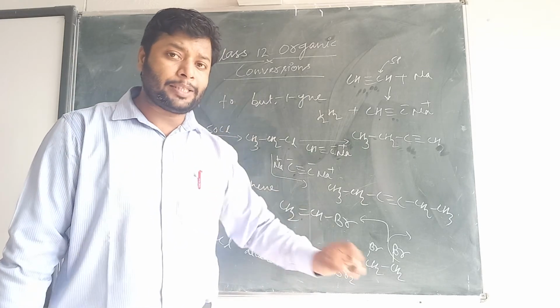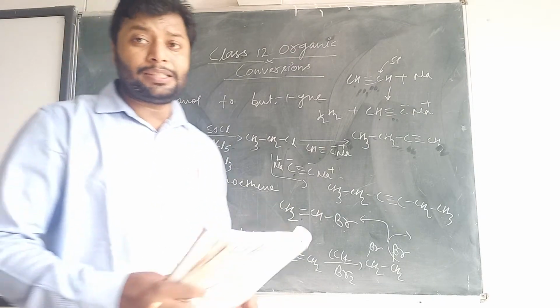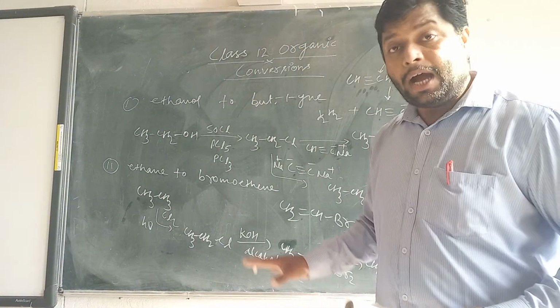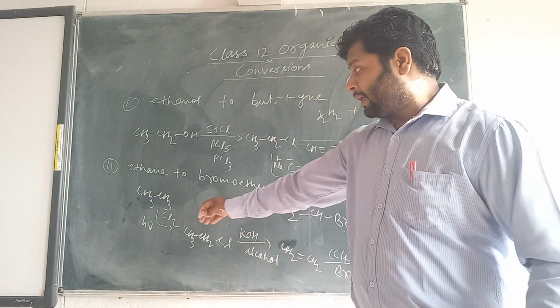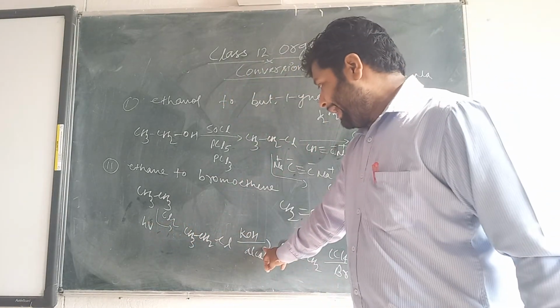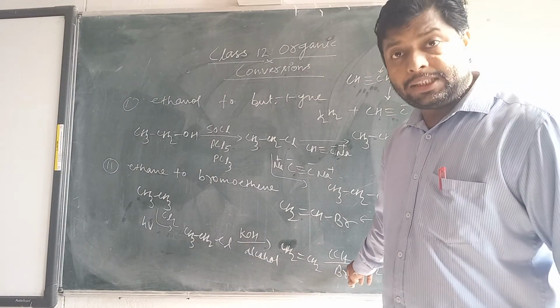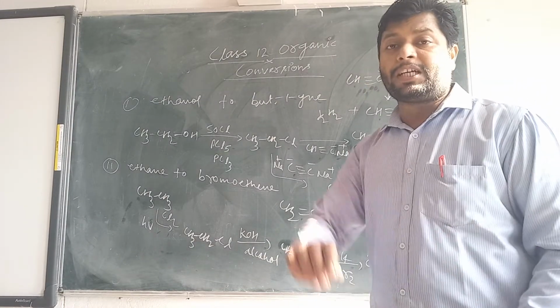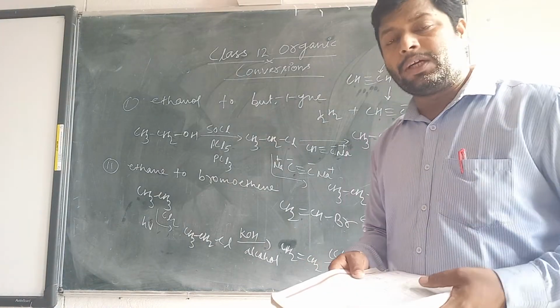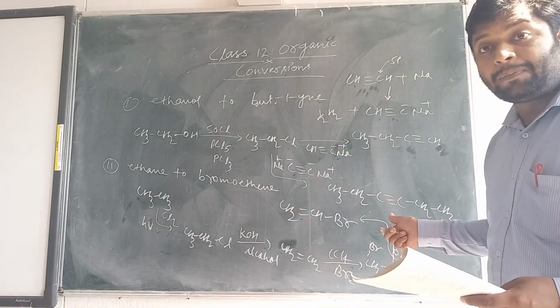So you can see this is a 4-step process, but all steps are very easy: the chlorination in the presence of light, the elimination process repeated 2 times, and the addition of bromine in the presence of non-polar CCl4. All processes are easy, but it is one of the lengthy processes we have.